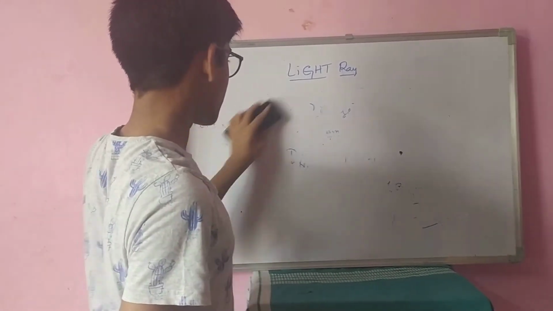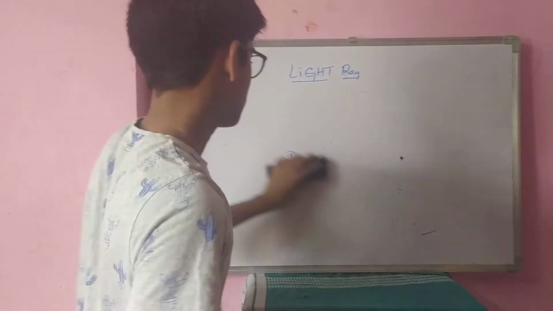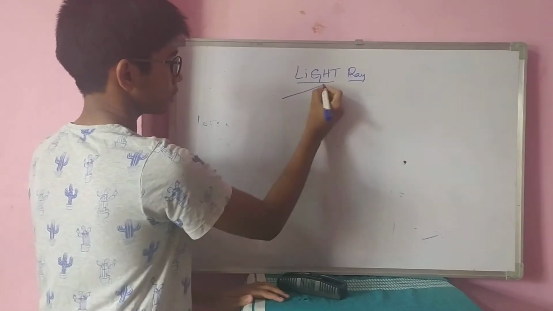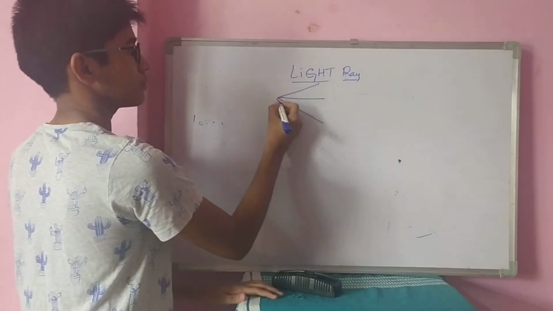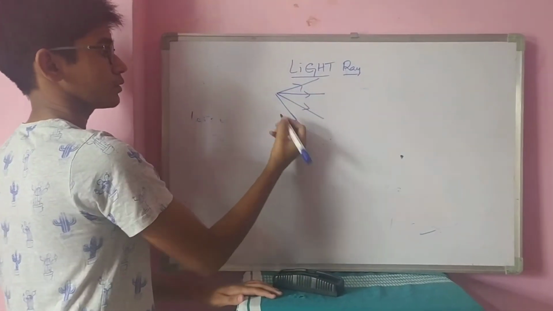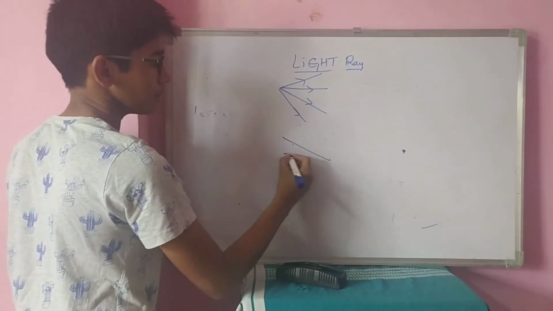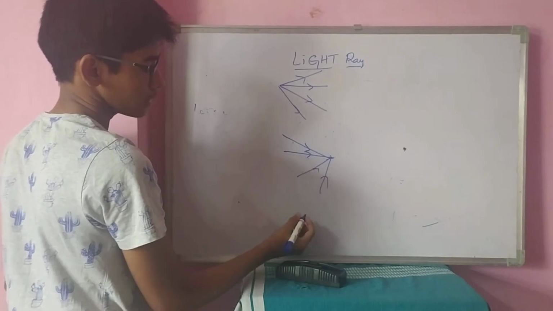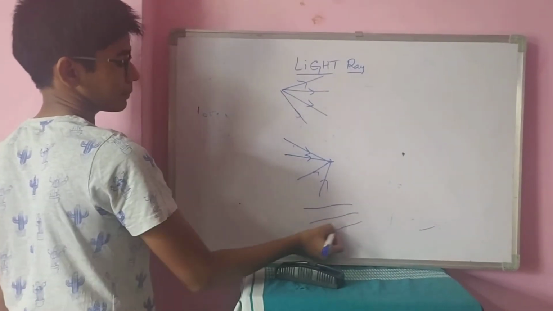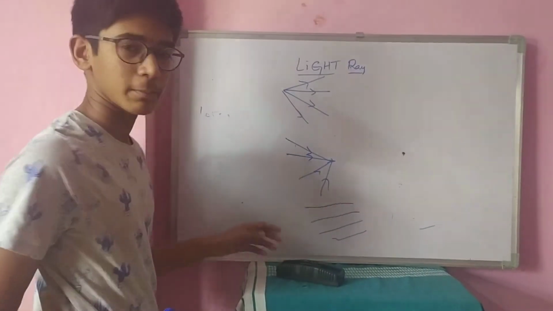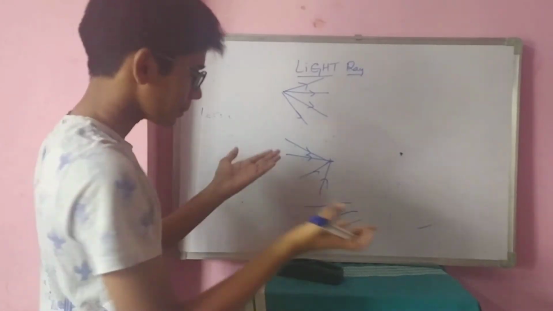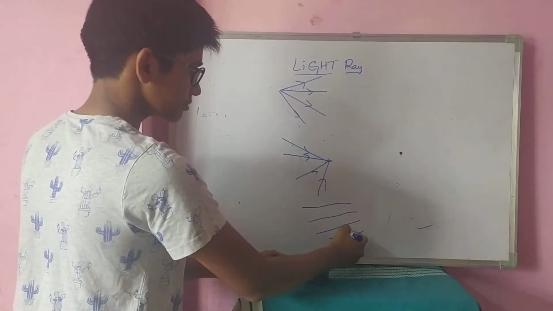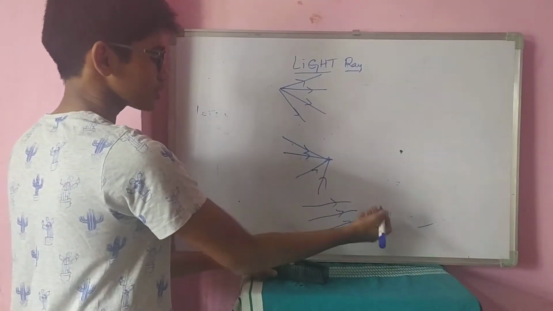What are the three different types of beams? One is the diverging beam, one is the converging beam, and one is the parallel beam. These are not absolutely parallel, they are approximately parallel. I am considering these two a parallel beam. I can't draw with a scale right now.